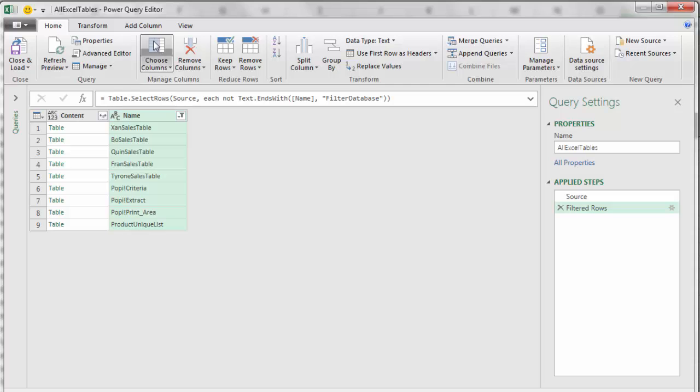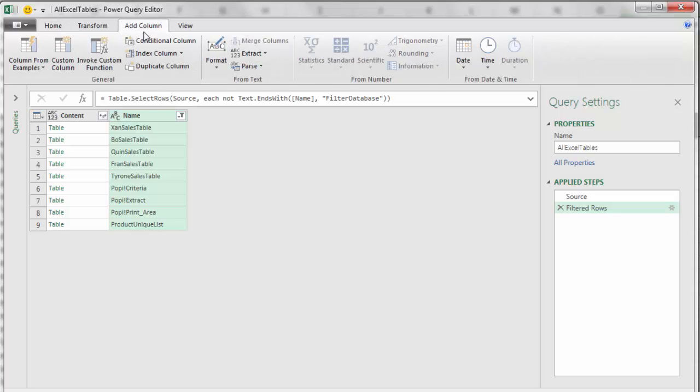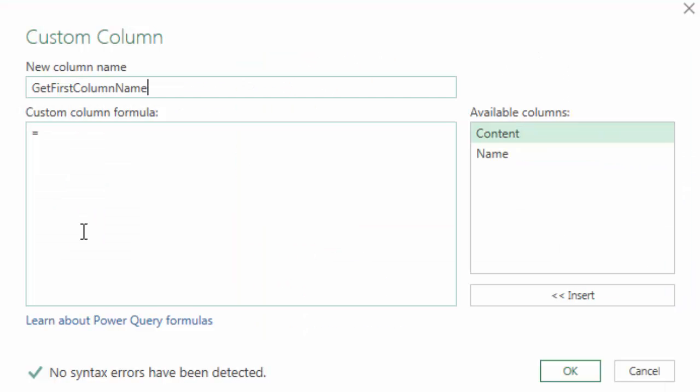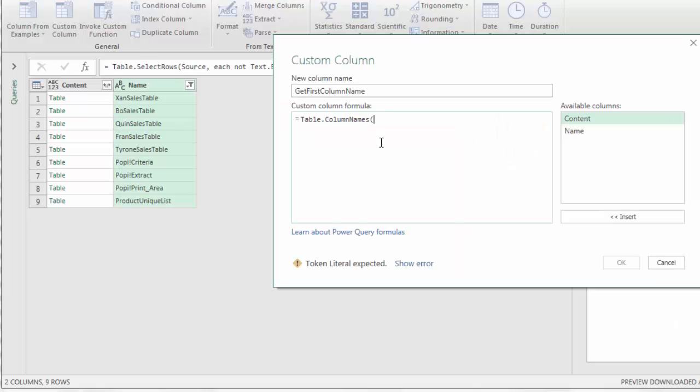Now we need to add this extra helper column. Actually, it's called a custom column. So add column, custom column. And I'm going to name this Get First Column Name, equals Table.ColumnNames, open parentheses. And we need the Table.ColumnNames function to look at the content column. So I simply double click.